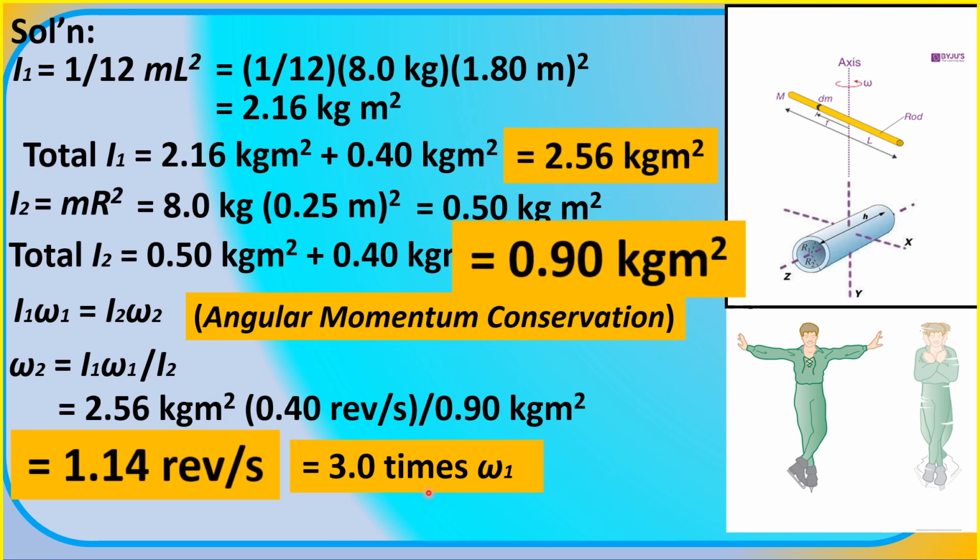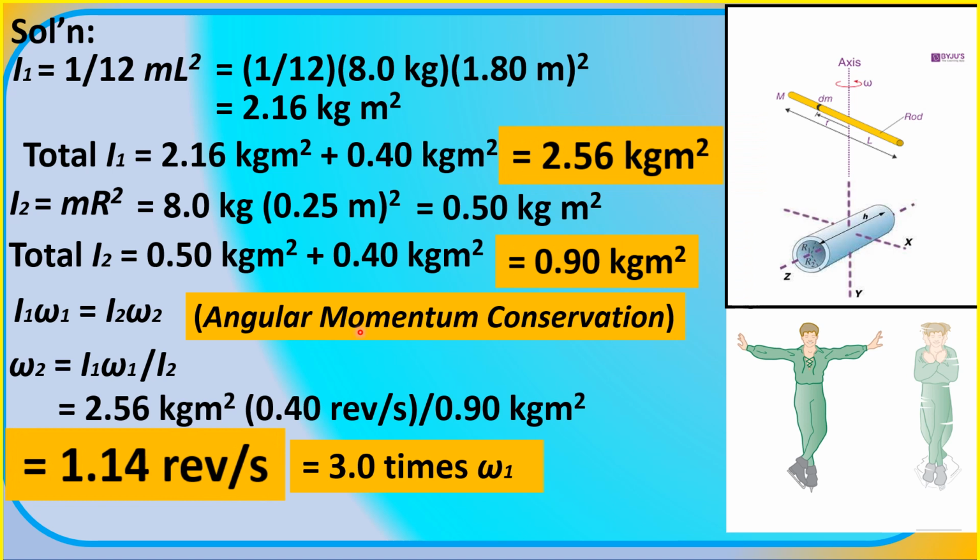So the inverse proportionality relationship between moment of inertia and angular speed is clearly illustrated in this problem. And that is essentially what the law of conservation of angular momentum is telling us.